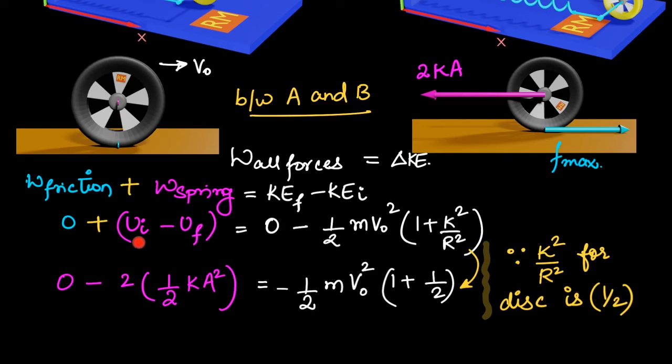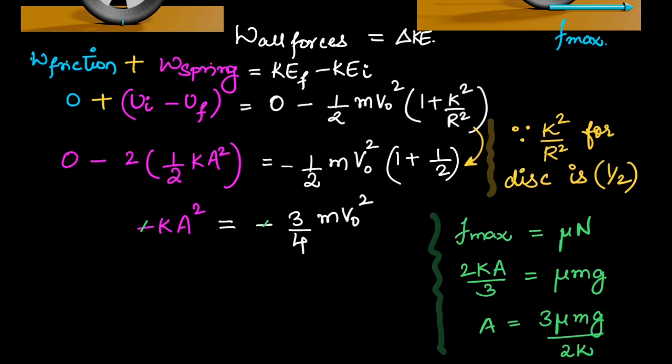The initial potential energy of the spring is 0 as there is 0 extension, minus the final potential energy, which for each spring is half K a square. So 2 springs are there, so I am writing 2 here, equals negative half m v0 square into (1 plus k square by r square), where the value for a disk is 1 by 2. So that is what we are writing here. I am simplifying this equation and we'll get K a square equals 3 by 4 m v0 square.